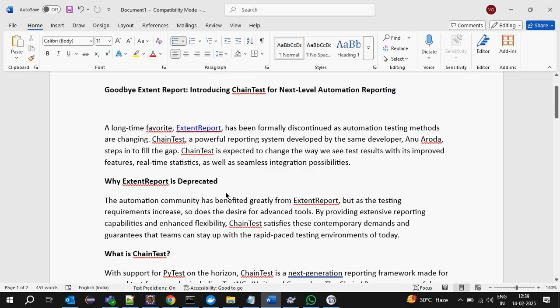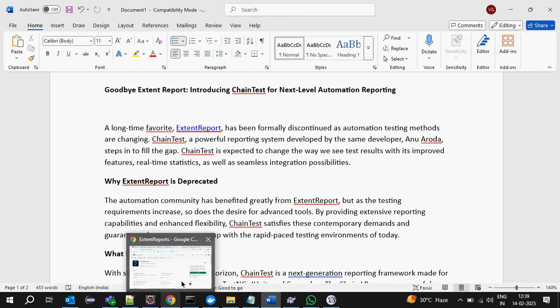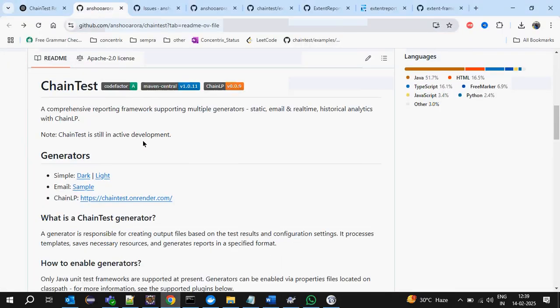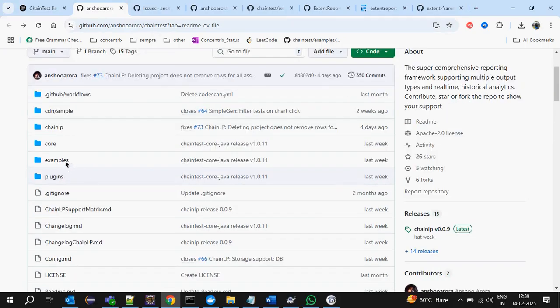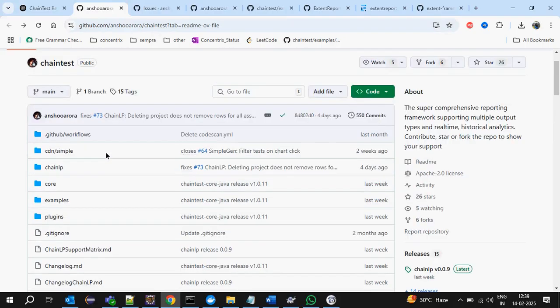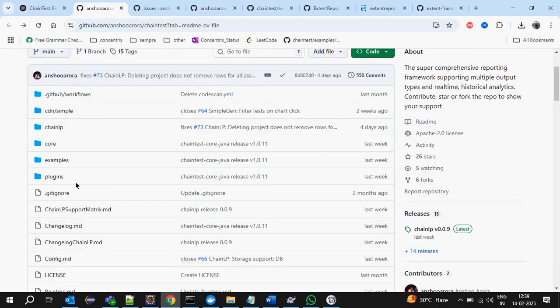Then how to integrate with our project? I will show you today Extent Report with TestNG. I will show you how to integrate. They have already given samples. If you go to the official GitHub repository, who created this ChainLP or Extent Report? Anshu Arora is the author of it. She is the author of it. She is the one who developed this new one, ChainTest.